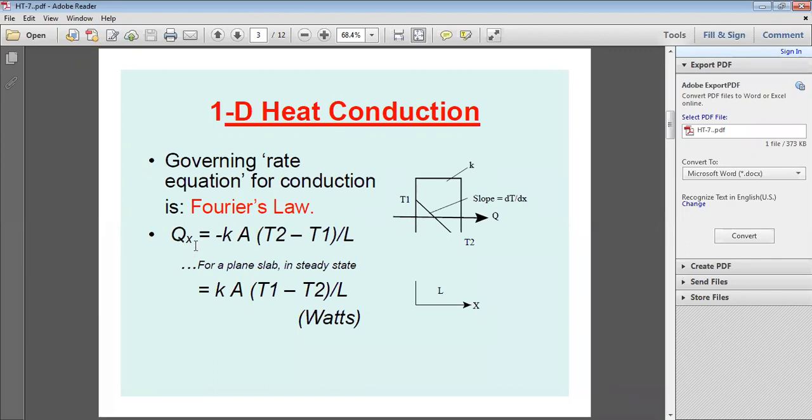So from Fourier's law of heat conduction, heat transfer Q is equal to minus KA dT by dx. dT, the variation of temperature, is T2 minus T1, divided by dx, that is thickness L. So for a plane wall in steady state condition, if you remove the minus sign, then instead of T2 minus T1, this becomes Q is equal to KA (T1 minus T2) by L. This can be obtained by using the one-dimensional steady state equation, d square T by dx square, with no internal heat generation, by integrating, applying the boundary conditions T1 at the left side and T2 at the right side, and then you get the heat transfer rate KA (T1 minus T2) by L. That is from Fourier's law of heat conduction.